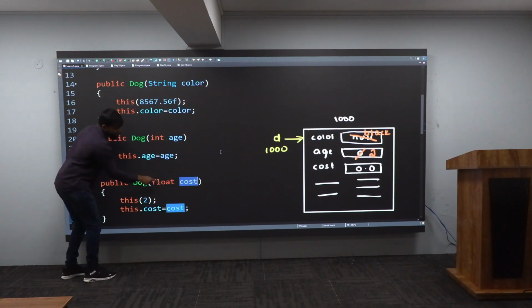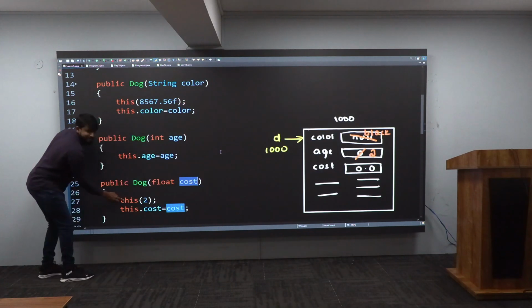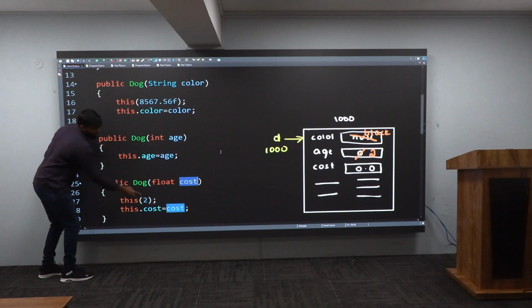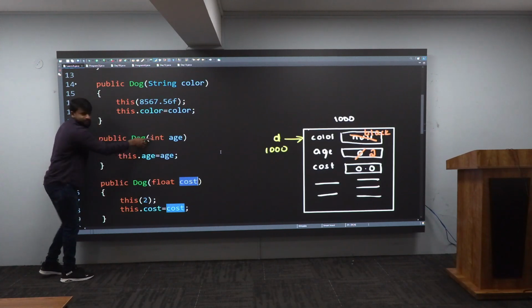Next what, sir? Now, what will this cost be having? This value it will be having. Very good. It will collect it and it is executing. When it is executing, again this. This means what? You're calling the constructor with how many parameters? One parameter. Now tell me, of the constructors with one parameter, what are you sending here? 2. 2 is an integer, which means the control will reach here. Sensing this much? Very good.